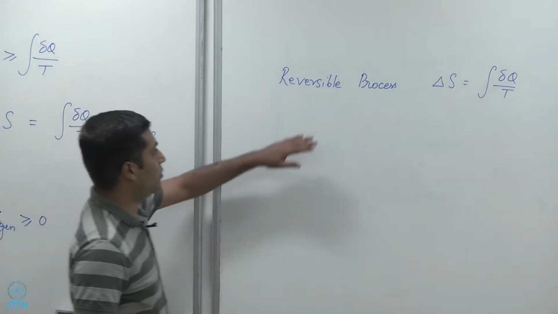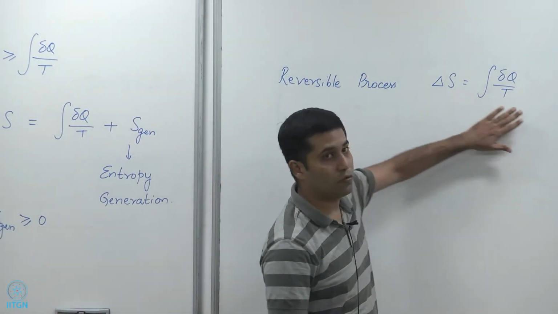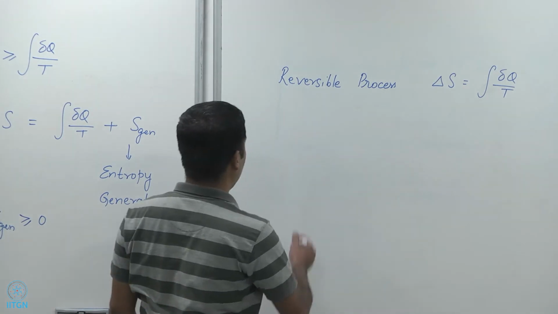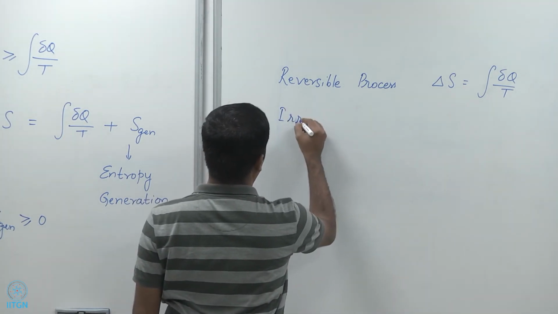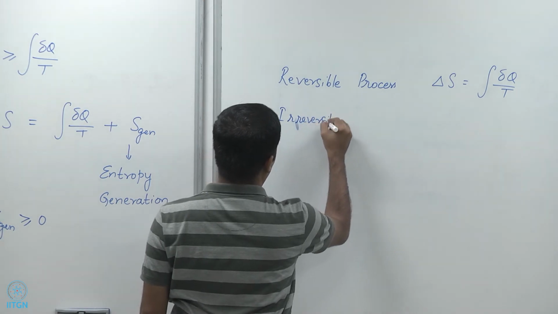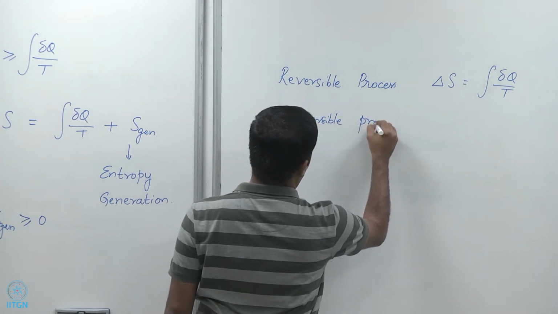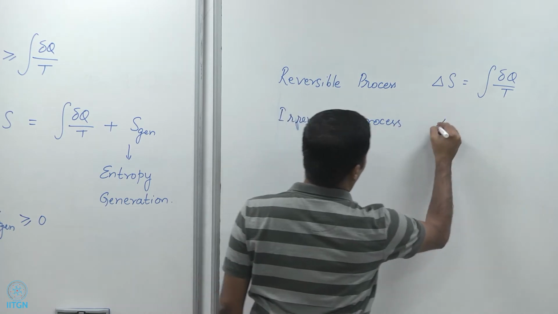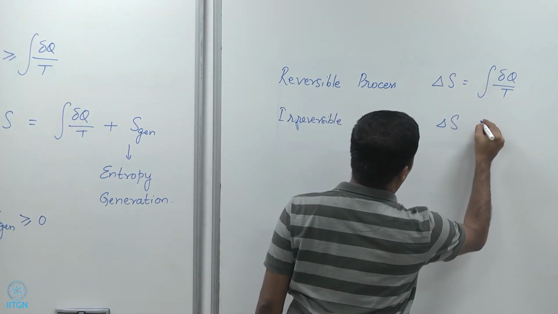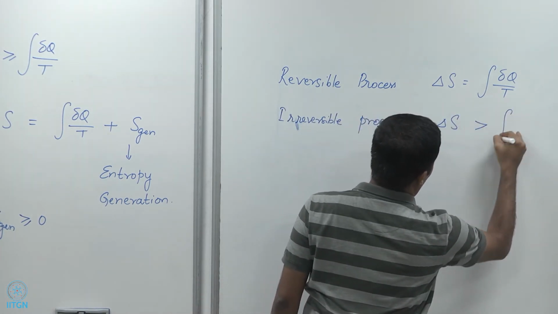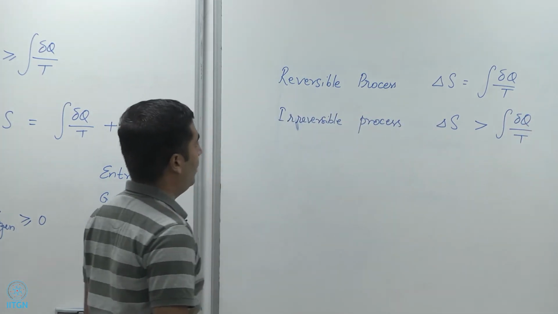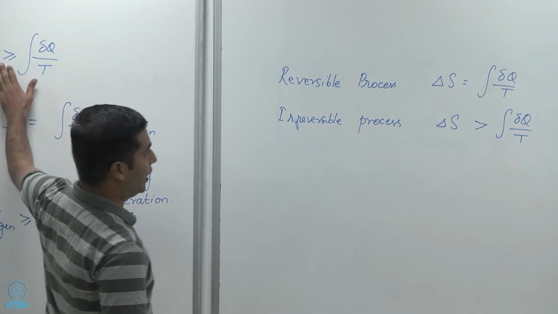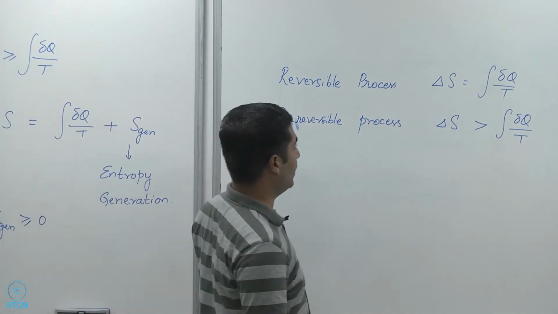So for a reversible process, delta S is equal to integral of delta Q by T. For an irreversible process, delta S is greater than integral delta Q by T. Right? That's the inequality part of this equation right here.